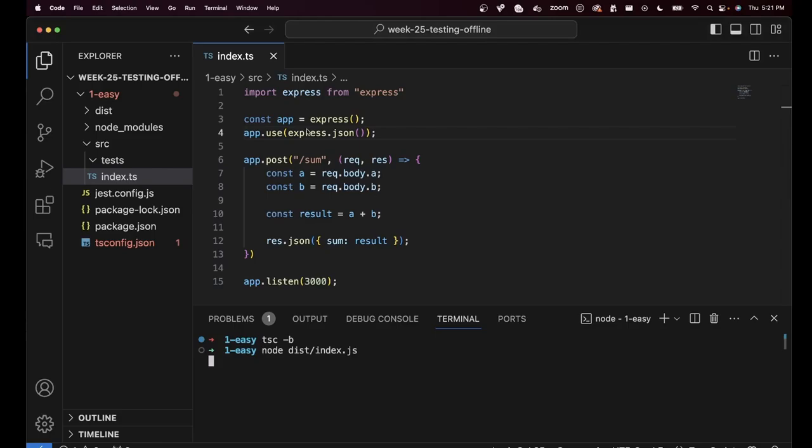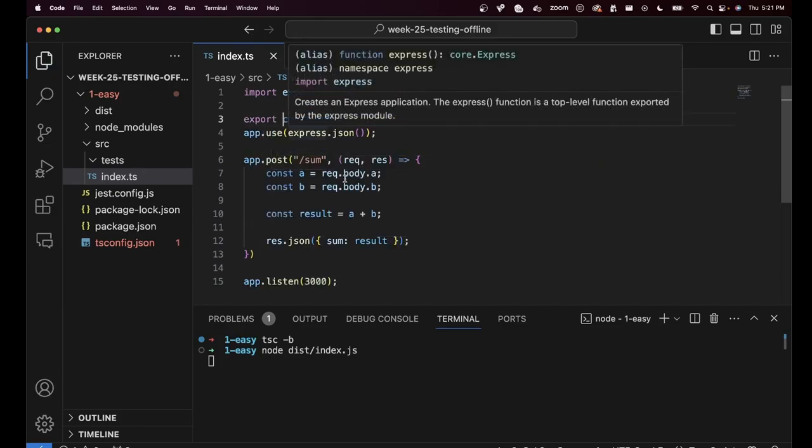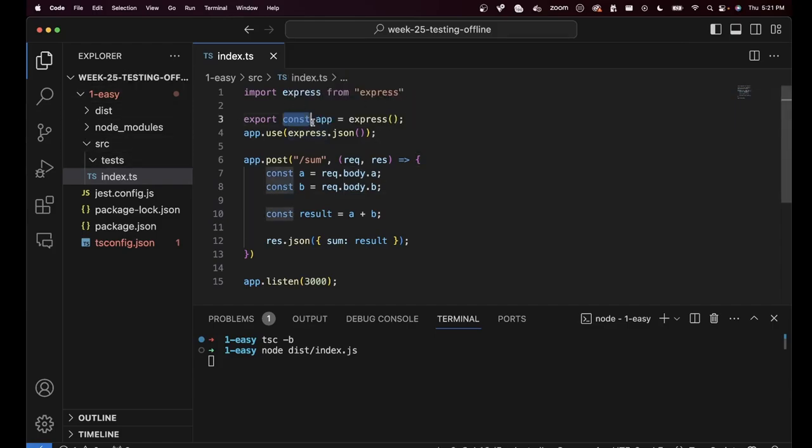But if you remember, I told you that whatever you're writing over here that needs to be tested needs to be exported so that the tests can actually import this. Here comes a small dilemma. Whenever you'll be writing your tests, you will be importing app from here, and that would start an HTTP server. Usually, or more specifically, the library that we will be using for testing automatically starts the HTTP server. And hence, you don't want the tests to also start the HTTP server. The tests also run app.listen, and we also run it manually.